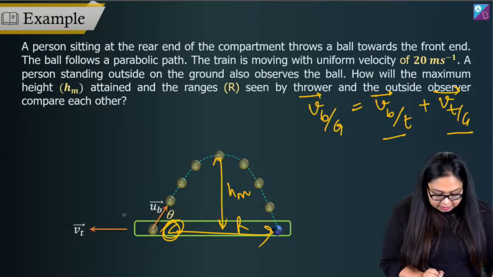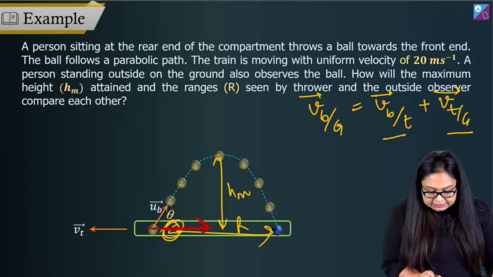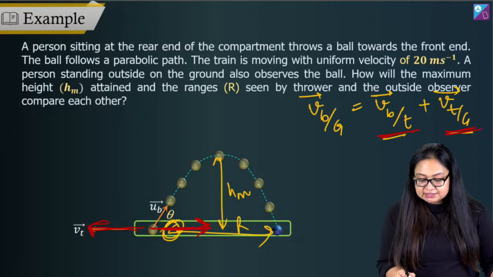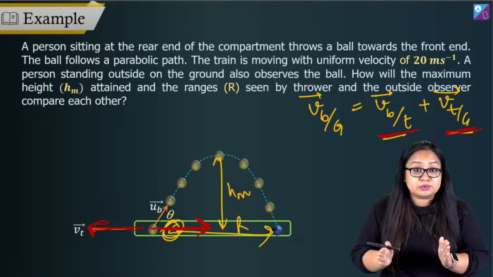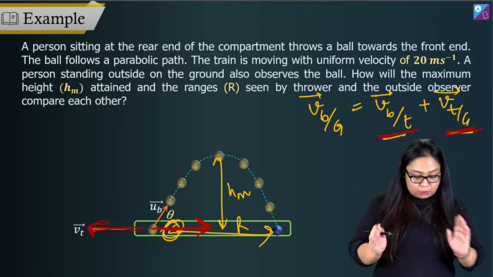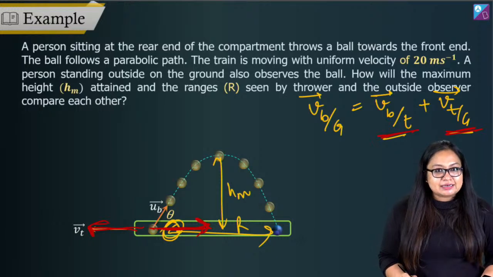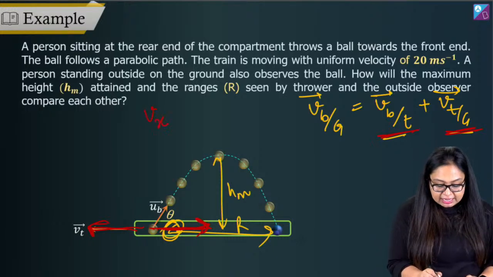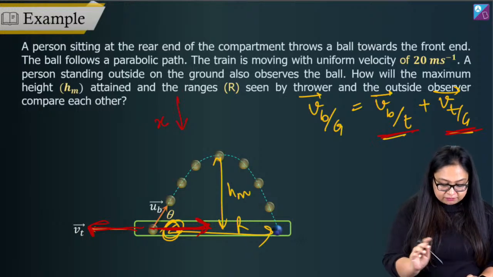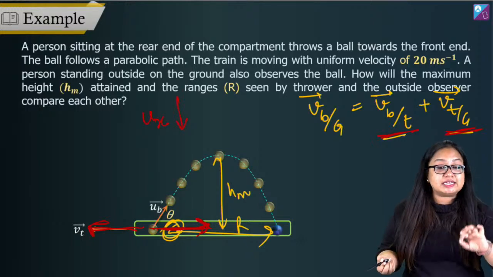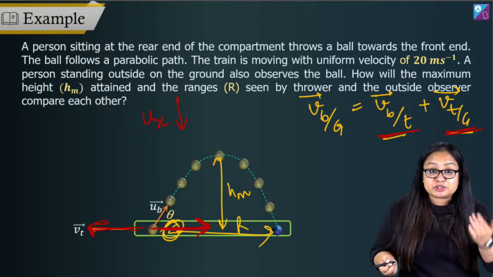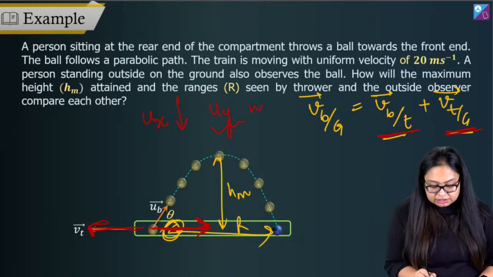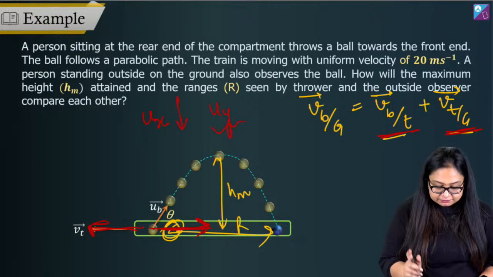Here we go. The ball's x component is in this direction. The train's velocity is in the opposite direction. So when I take these two vectors and add, I'm going to get a smaller value. So effectively, I can say that for a person observing from the ground, the x direction projection velocity has decreased, but the y direction projection velocity has not changed, no change.